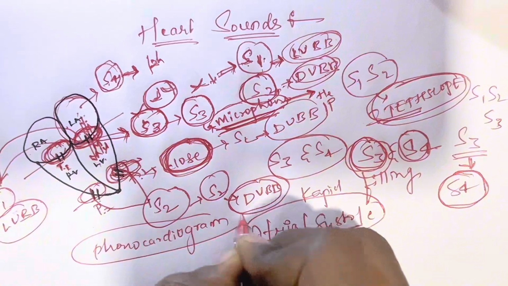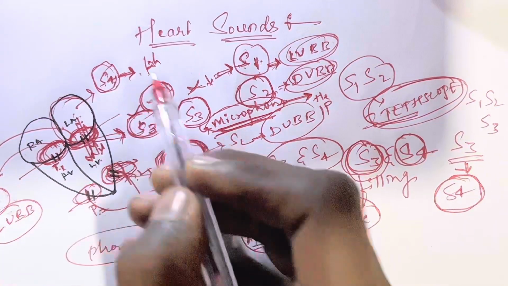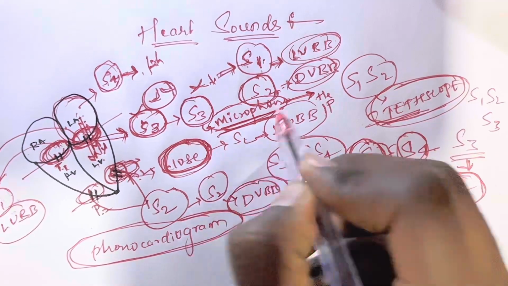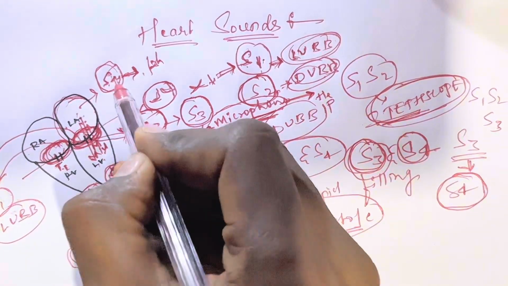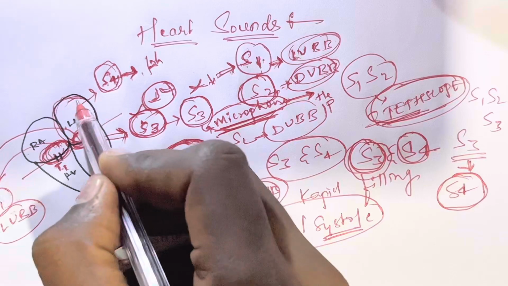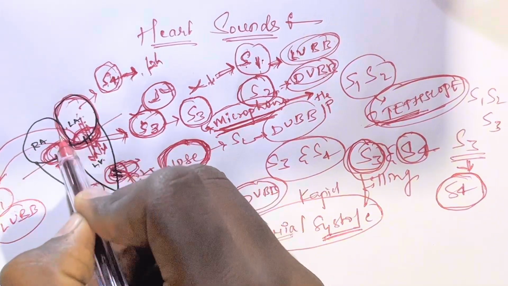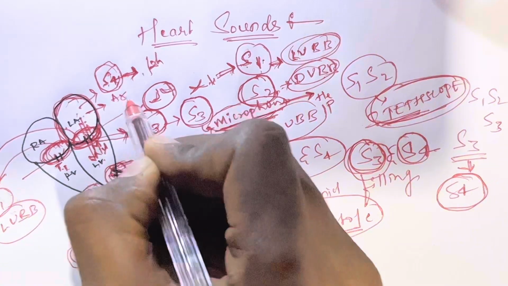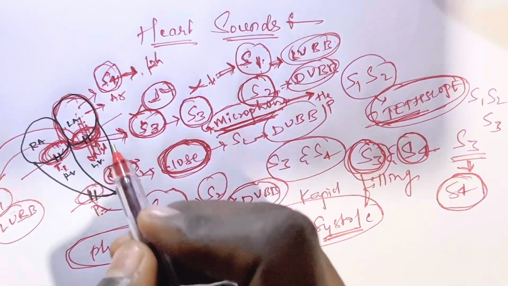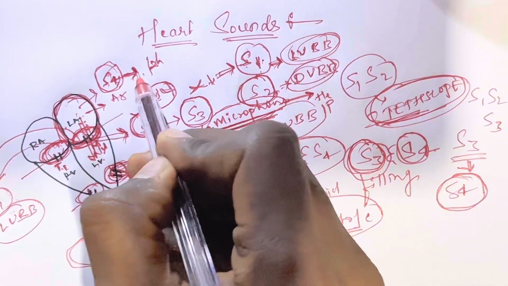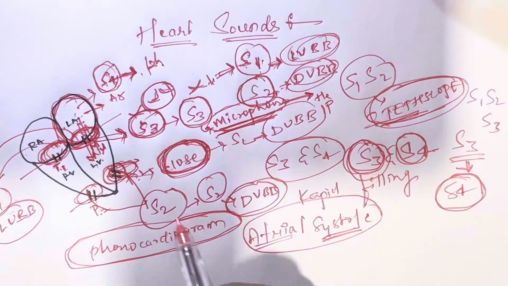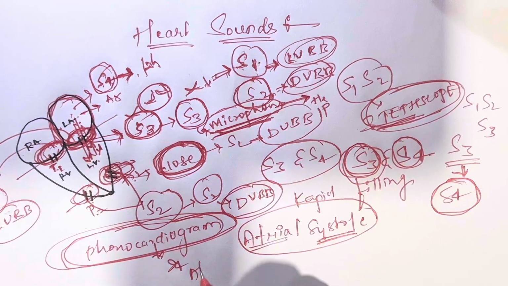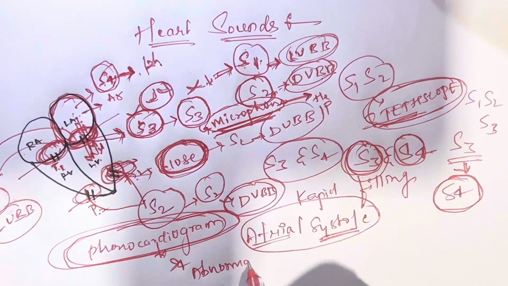This is also on device. This S4 is heard through phonocardiogram, not through the stethoscope or the microphone. The S4 sound will be heard by the contraction of the atrium, that is, the contraction of the atrial muscles. That is only through phonocardiogram. This is abnormal. The S4 sound will always be abnormal.